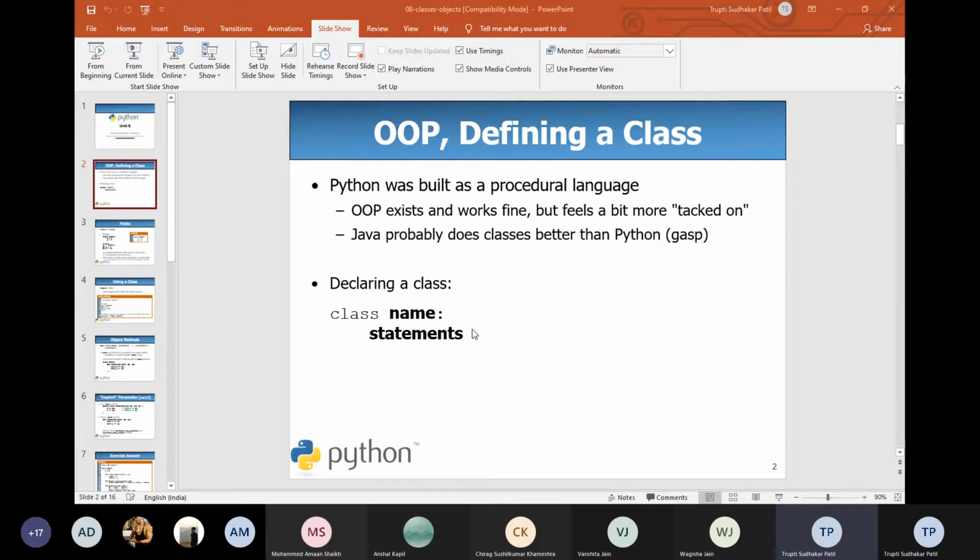Basically, there are different types: we can have public, protected and private elements. So we can create according to that. In case of Java, there is public, private, and protected.